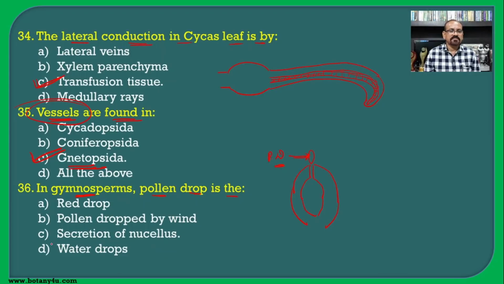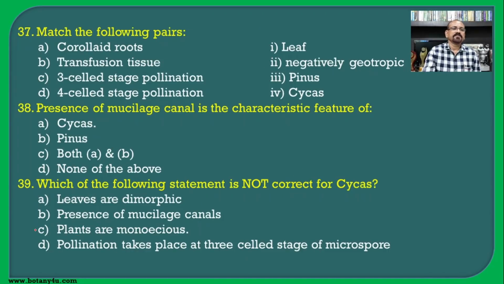Hence the answer is the secretion of nucellus, known as the pollination drop, through which the pollen grains enter inside the ovule in the pollen chamber. Match the following pairs.